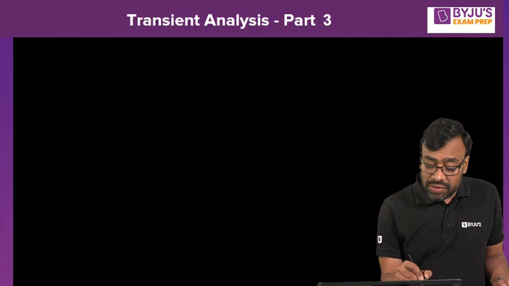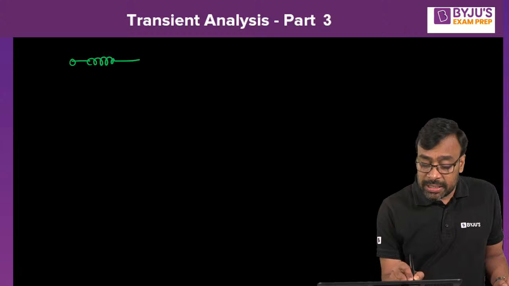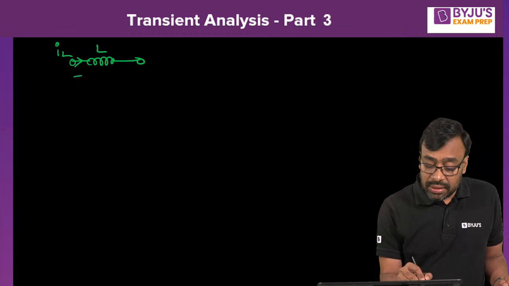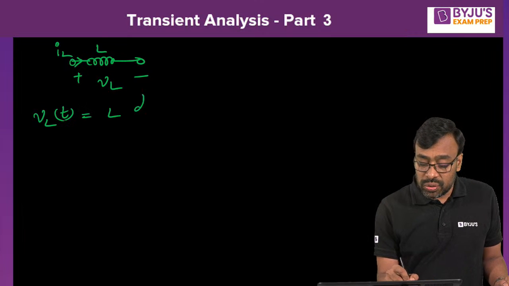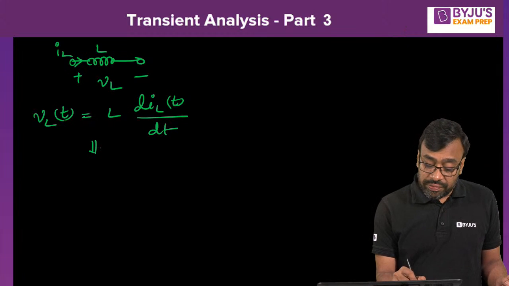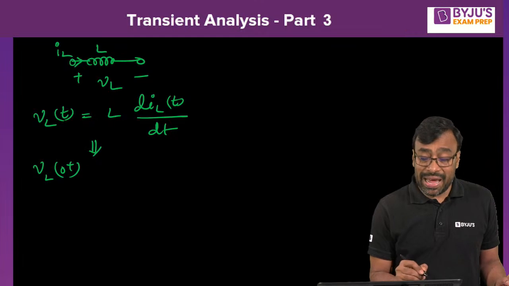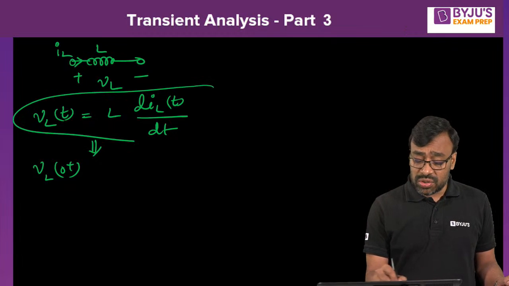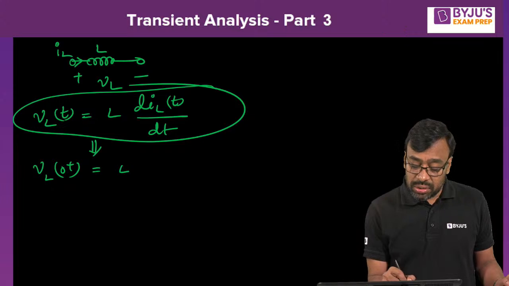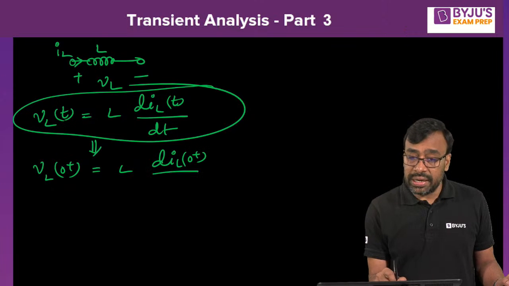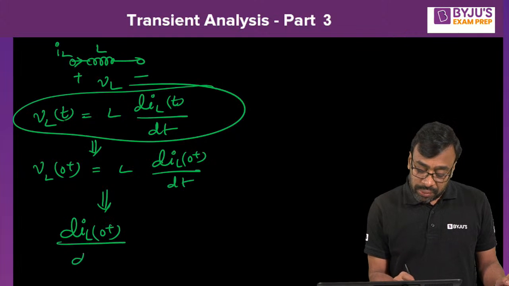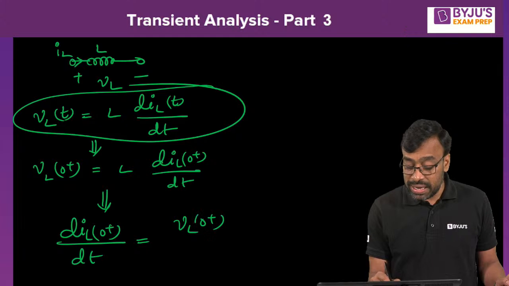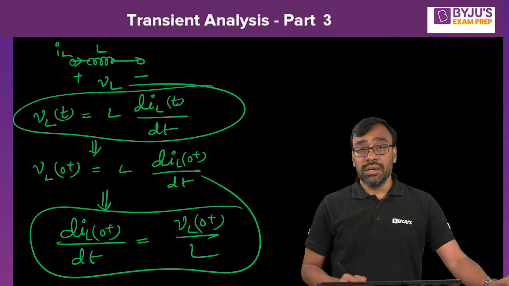Because you know that in case of an inductor, this is L, this is IL, this is VL, let us say. So what is VL of t here? L into dIL of t by dt. Yes or no? Applying t equal to 0 plus conditions to this equation, I get VL of 0 plus equal to L dIL of 0 plus by dt. From this, dIL of 0 plus by dt is equal to VL of 0 plus by L. Got it, all of you? So it is very clear.